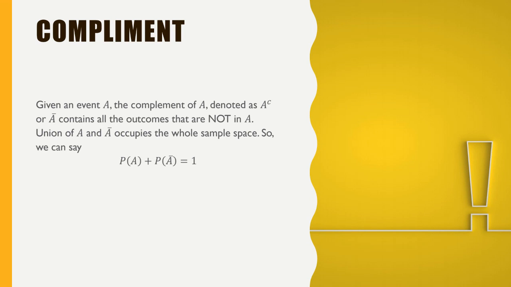So let me give an example. If I say all the even numbers when the die is rolled are selected as event A, what is the complement of that? A complement, we write in this form, A with a bar on top of it, and it is all the possible outcomes which are not even. In this case, we have only one option, which is odd. So in a sample space, if you collect some objects by circling them like in a Venn diagram, you have to select all the elements which are not in that circle. It's just exactly the opposite. Okay.